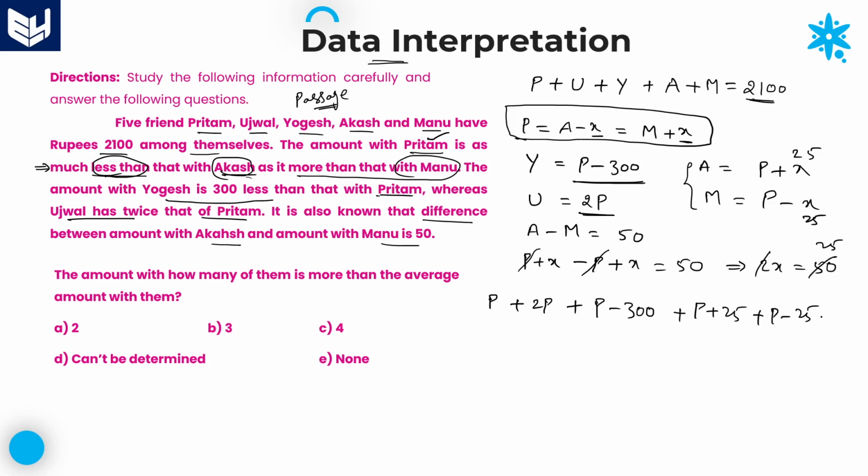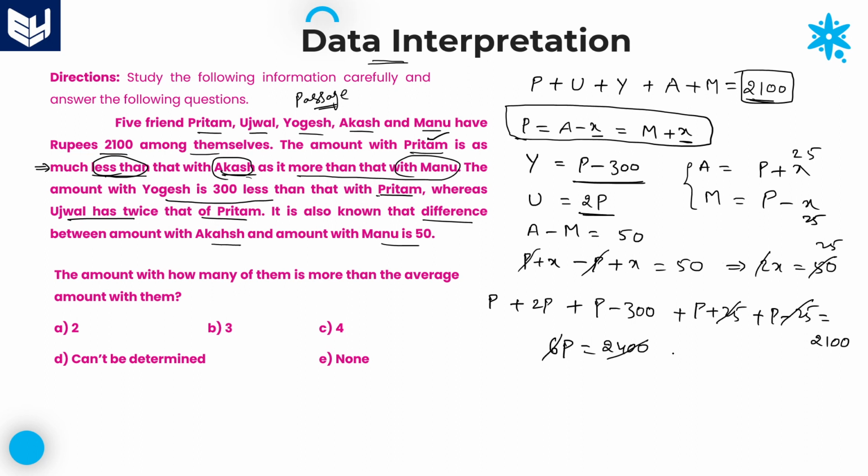Now, after adding all these 5 values, the total sum becomes, according to the question, 2100. Now, from this, plus 25 minus 25, both are cancelled. Now, you just add all the p's: 1, 2, 3, 4, 5, 6. 6p, and minus 300 goes to the right side. It will become 2100 plus 300. How much is it? 2400.